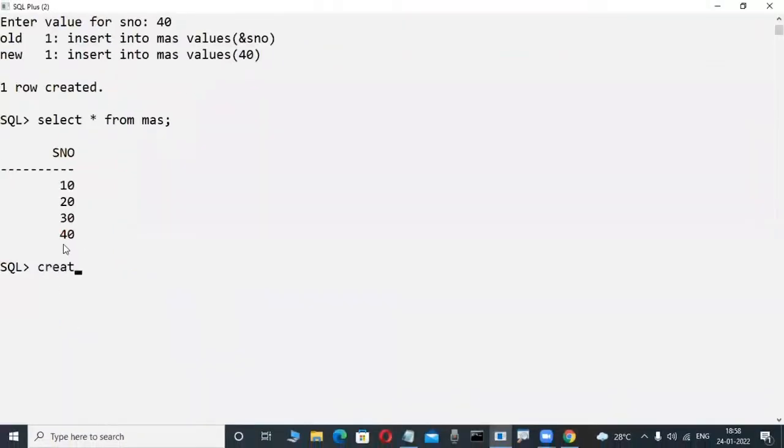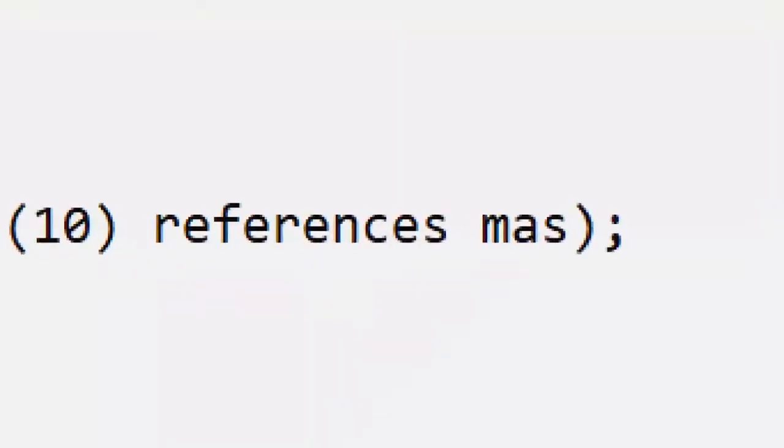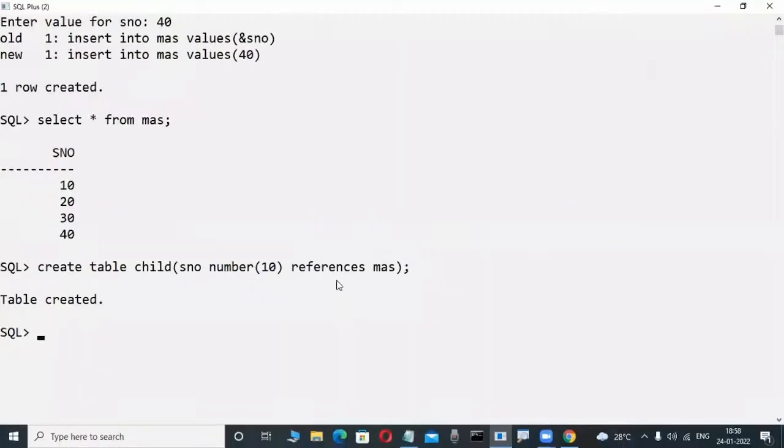Again, here I try to create a child table. In the future, you will also be creating some child and master tables. There are so many things, and some clauses like references and on delete cascade. Don't worry, these are all things you will learn. There are so many clauses. Now I try to insert.